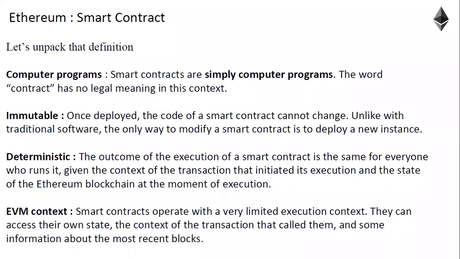So whether a transaction is correct or not can be decided only when all the nodes in the network execute the same smart contract and get the same output. Any node executing the same smart contract will give the same output, so there is no difference. That is what is called deterministic.